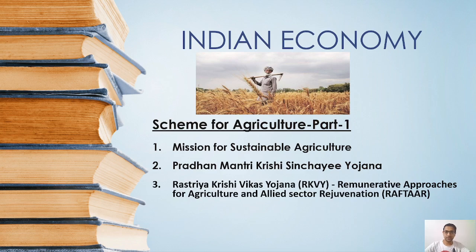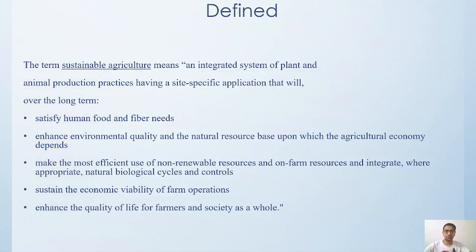This is Indian economy, schemes for agriculture part 1. Today, first of all, let's see the meaning of sustainable agriculture. There are a lot of definitions of sustainable agriculture everywhere, but there is a common thing between all of them. Whenever we say sustainable agriculture, we are focusing on how we can integrate our plant and animal production, how we can optimize practices, and how we can utilize the applications of science and technology so that we can have a sustainable way of production over the long term.